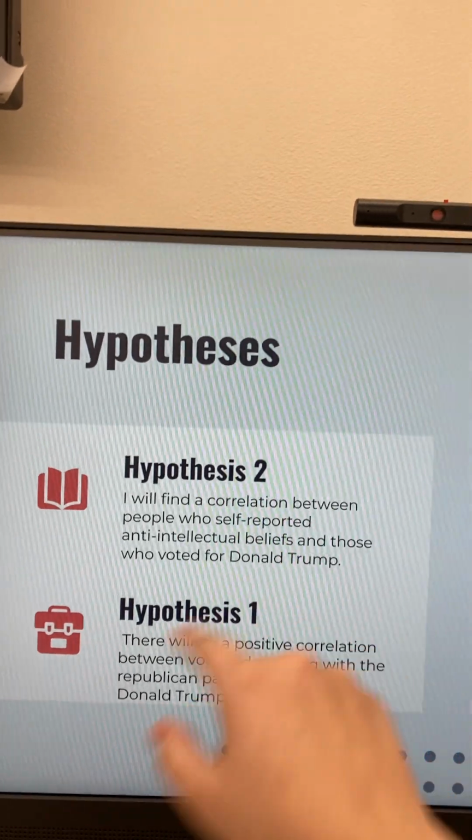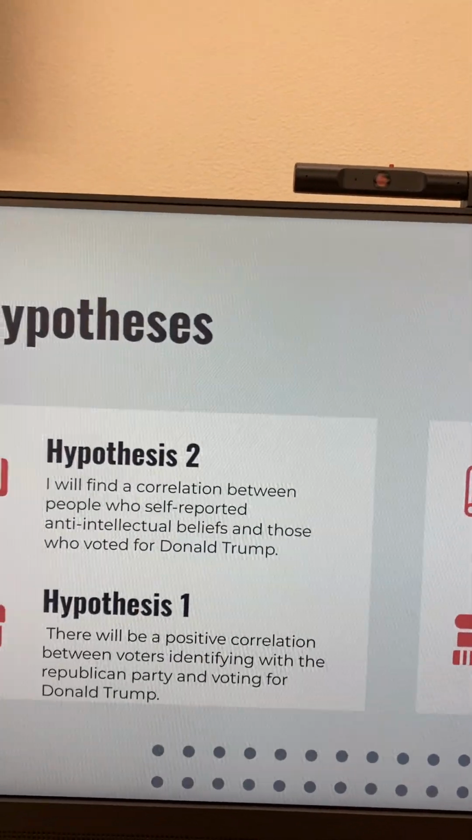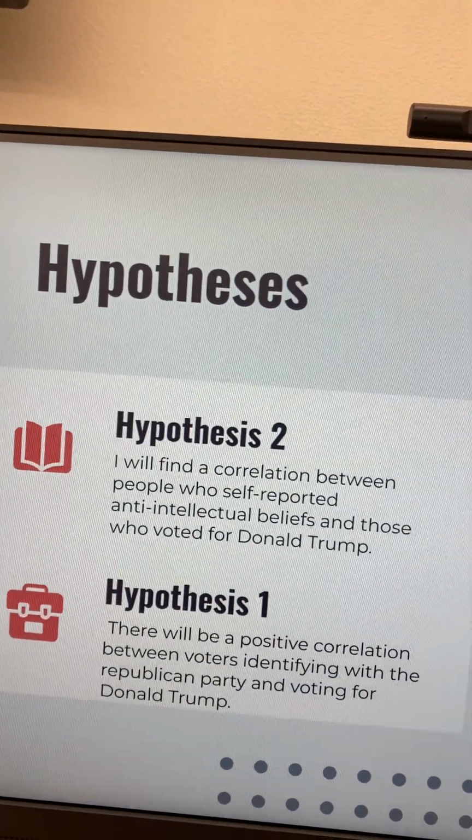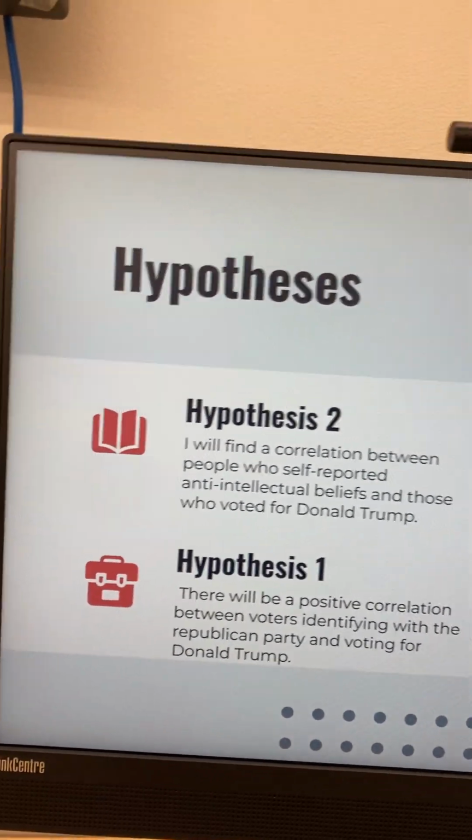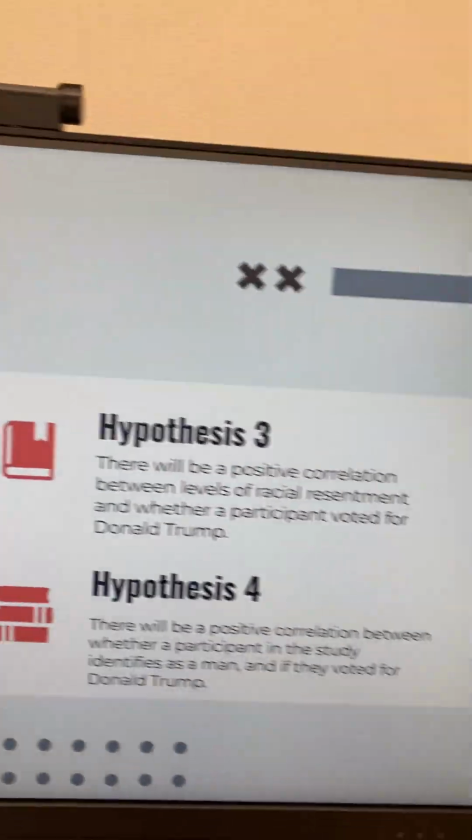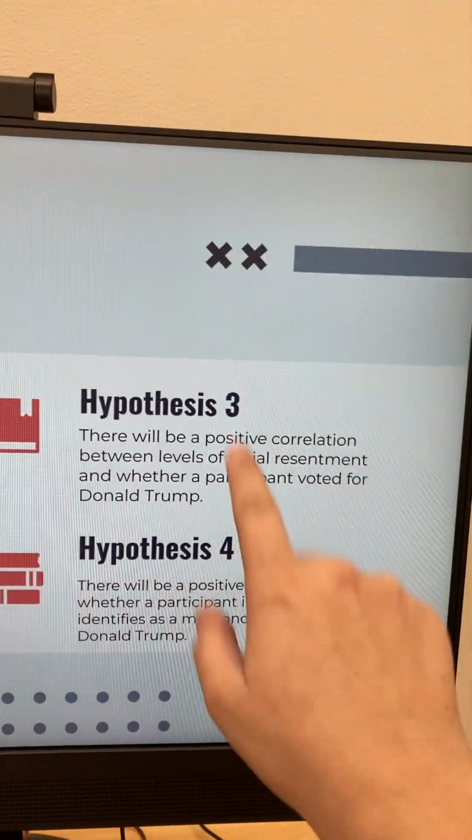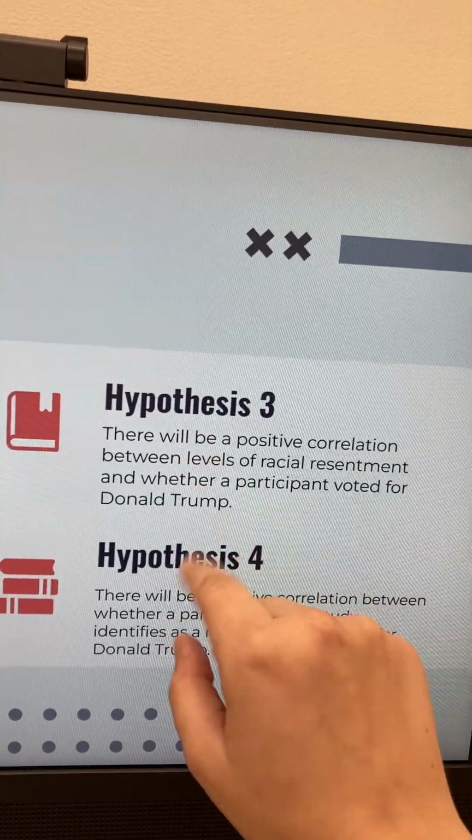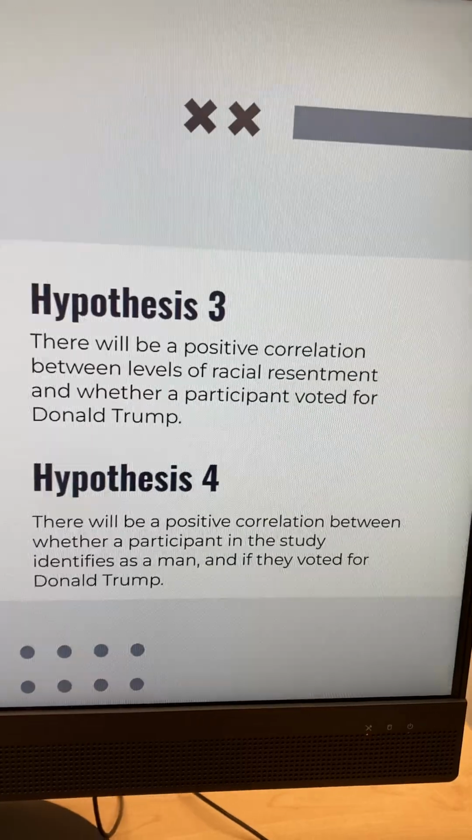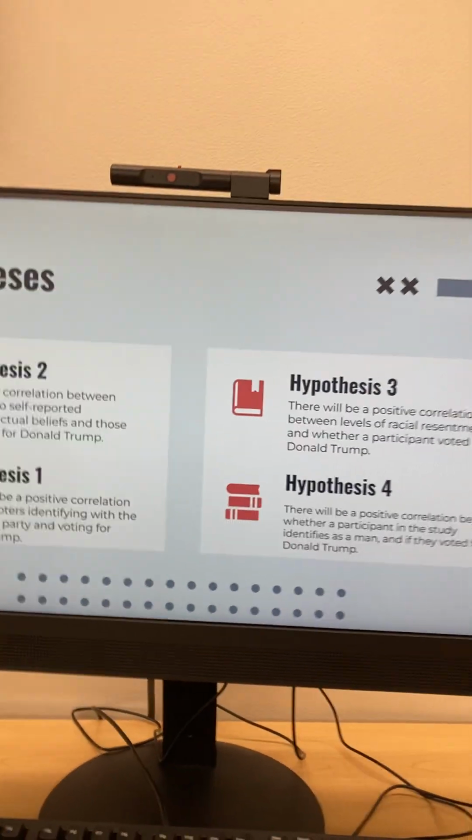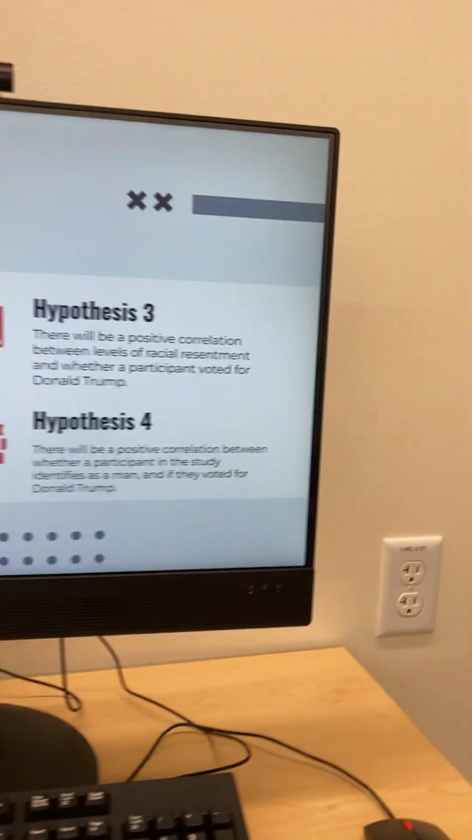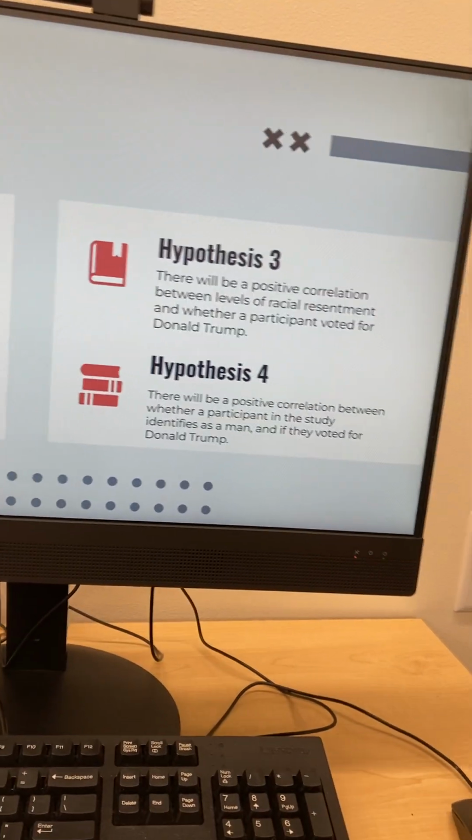My second hypothesis is I will find a correlation between people who have self-reported anti-intellectual beliefs and those who have voted for Donald Trump. Hypothesis 3, there will be a positive correlation between the levels of racial resentment and whether a participant voted for Donald Trump. And 4, there will be a positive correlation between whether a participant in the study identifies as a man and if they voted for Donald Trump.